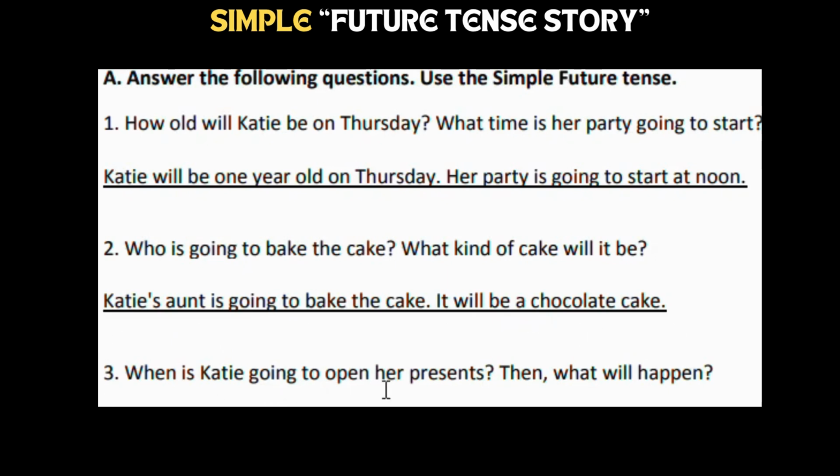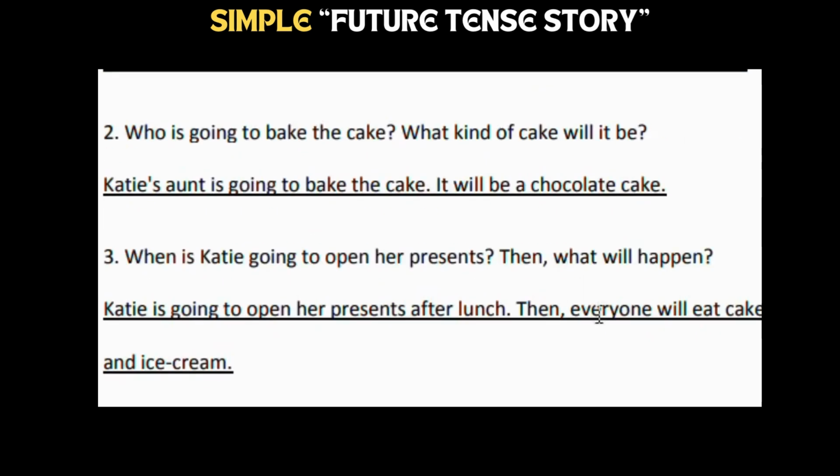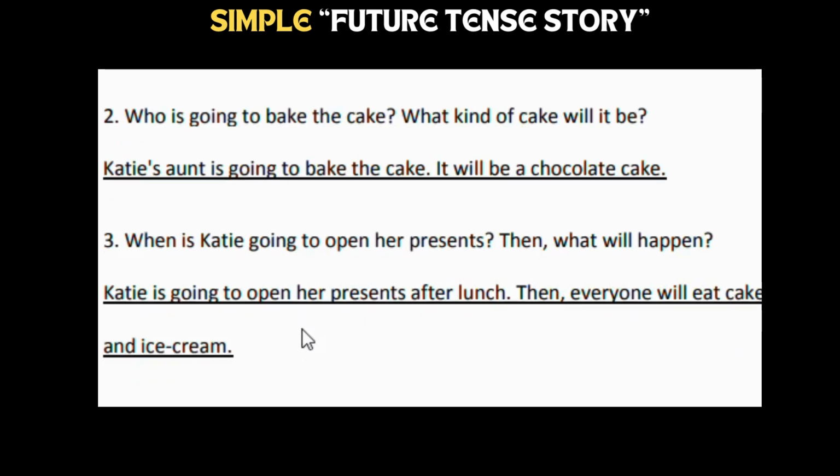When is Katie going to open her presents? Then what will happen? Katie is going to open her presents after lunch. Then everyone will eat ice cream and cake. Everyone will eat cake and ice cream.